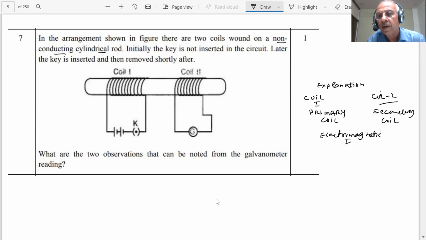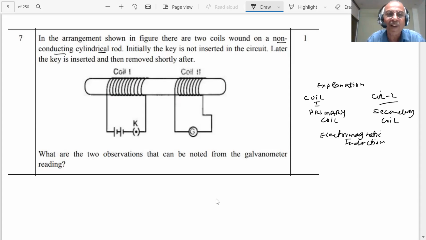Electromagnetic induction, student. A very important thing, students, is that Hans Christian Ørsted gave the relationship between electricity and magnetism. What happens when a current is passed through a wire? He said that it produces a magnetic field. The deflection was seen in the compass needle by Ørsted. So here, if you put the key in, the current will start moving, and as the current goes inside, a magnetic field will be produced, student. And when the magnetic field changes, it induces a changing magnetic field in coil 2 also.